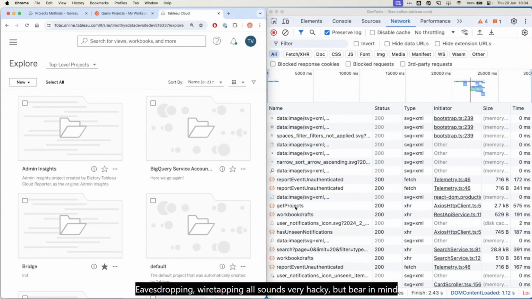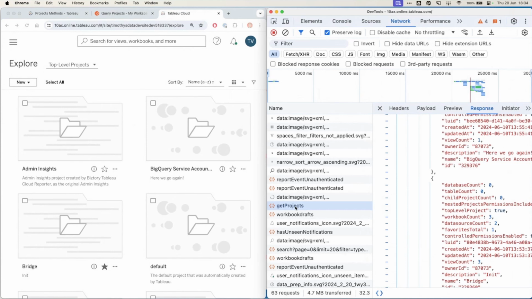Now, listening in, eavesdropping, wiretapping, all sounds very hacky, but bear in mind, this is actually information I'm entitled to, because this is merely the behind-the-scenes conversation of what my browser is doing to display the projects for me. So why would I not have the right to look into what is going on here?